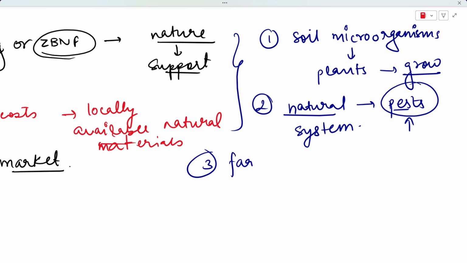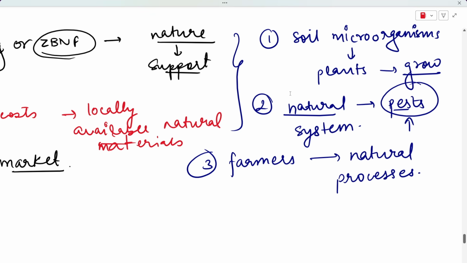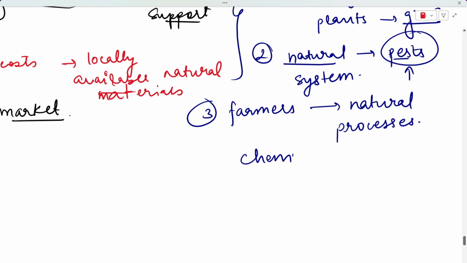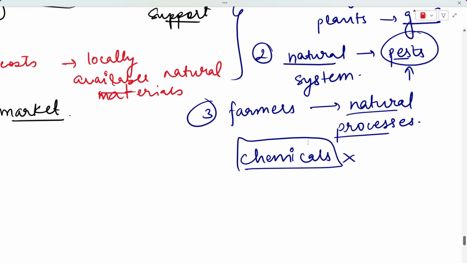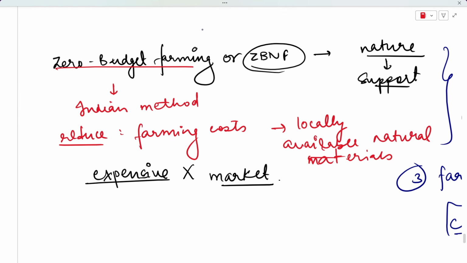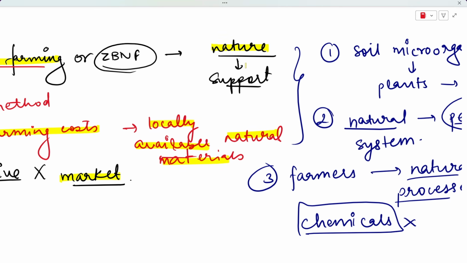And it also says that farmers should support all of these natural processes that are there. So farmers should support these natural processes, and they should not depend on any kind of chemicals. So this is what zero budget natural farming says. I hope it is clear to you. This is an Indian method which says that it wants to reduce farming costs by using all the locally available natural materials that exist, and we say no to all the market inputs. And it says that nature can itself support your farming.